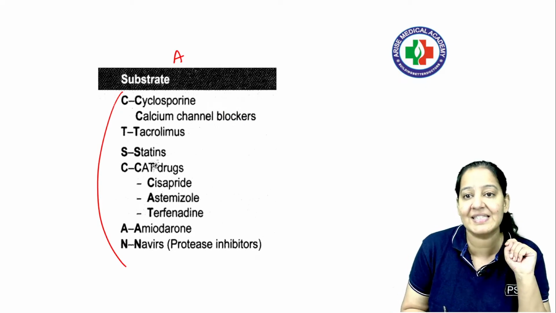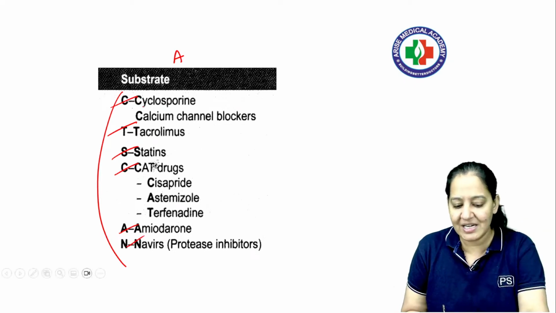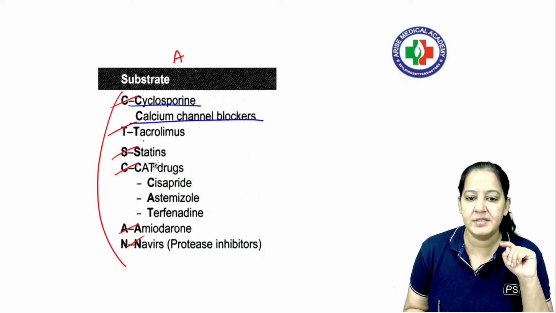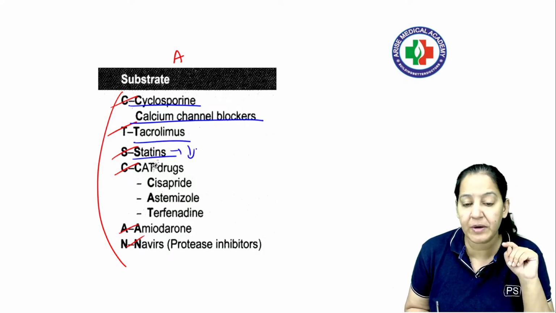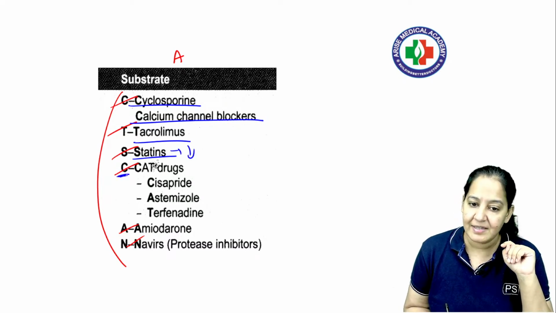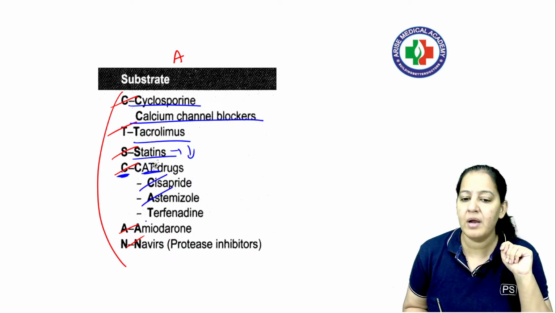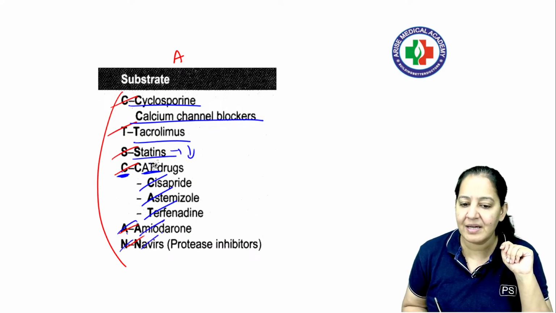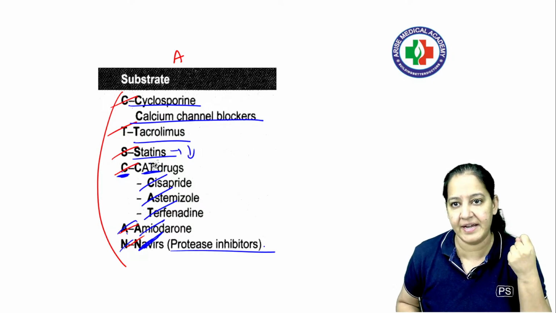The mnemonic is CT scan. C stands for cyclosporin. One more C, calcium channel blockers. Okay? T for tacrolimus. S for statins. Statins are the drugs which lower cholesterol. Okay? C again, it's 3 drugs, CAT. You can learn it as C then CAT will come: cisapride, astemizole and terfenadine. A is amiodarone and N is nevirapine, a protease inhibitor used as an anti-HIV drug, right?